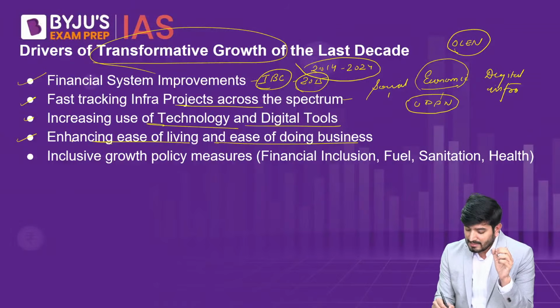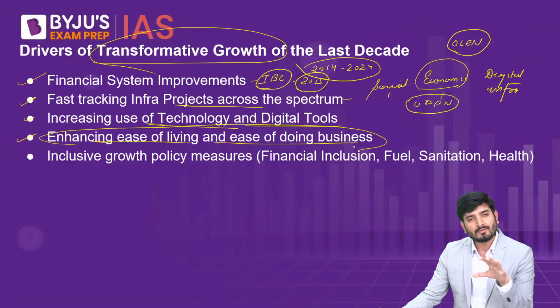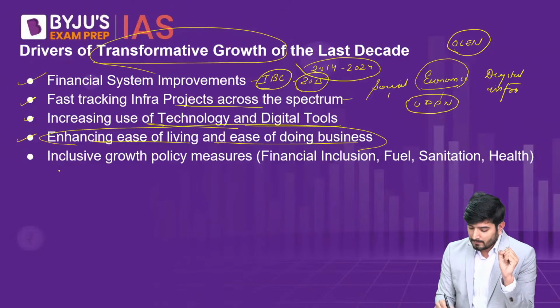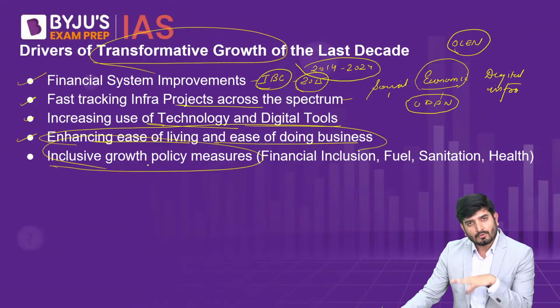And they say that if you do all of these things, if you take into account all of these factors, then you will be able to enhance the ease of living and ease of doing business by increasing the efficiency or productive potential of the economy and in general people also. Then the last one is the inclusive growth policy measures. Now, this is also one of the most important factors that has driven the Indian economic growth in the last 10 years as per this document.